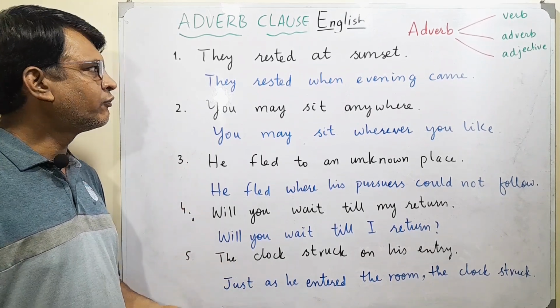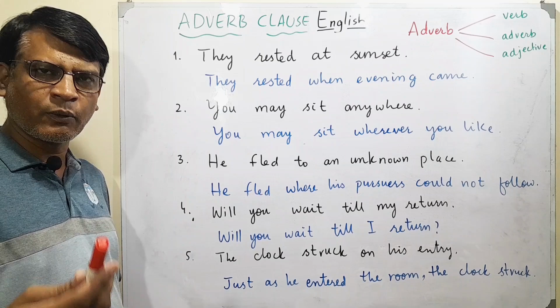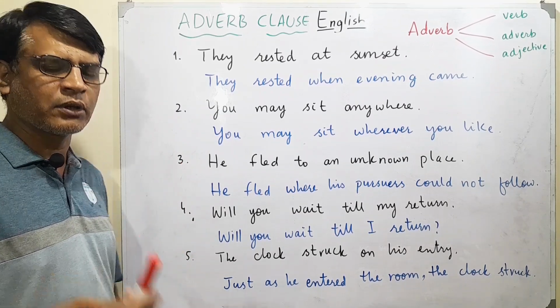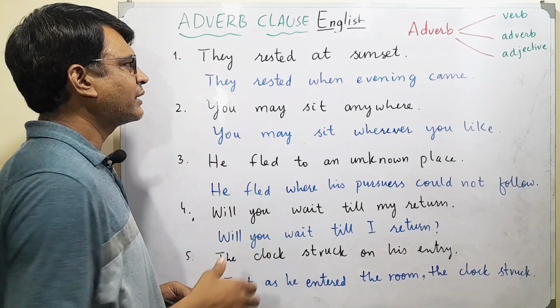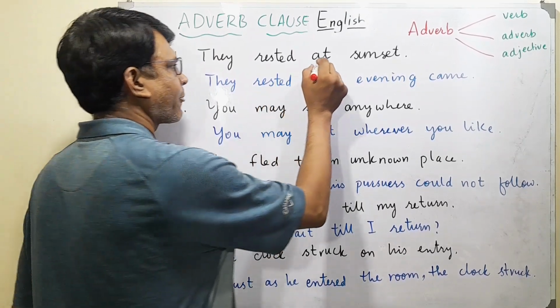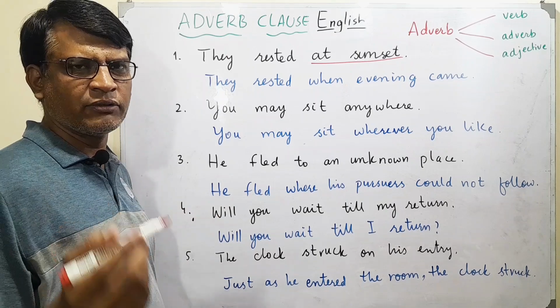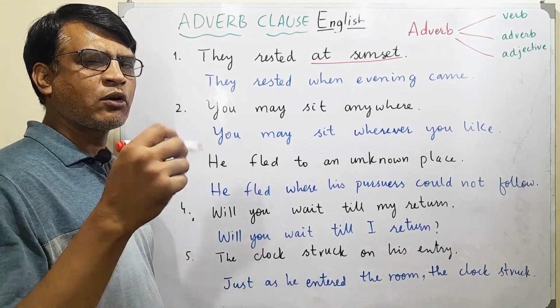Okay. Firstly, we'll identify them, what are they, and then we'll see how they are going to change into adverb clauses. We have a sentence like they rested at sunset. Actually, this at sunset is an adverb phrase. And how do we change?